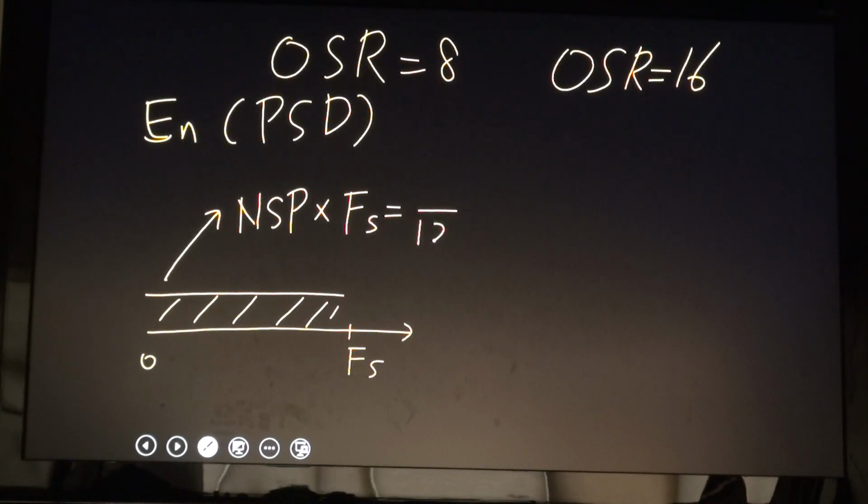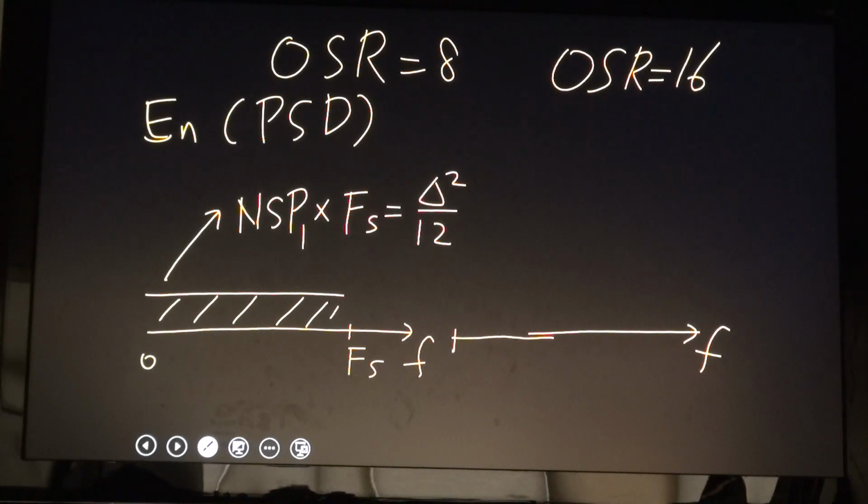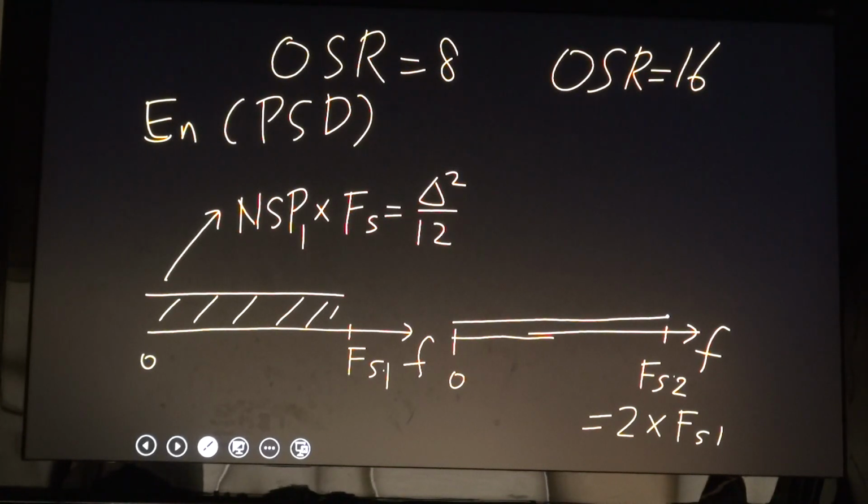For OSR 16, the sampling rate is twice higher, because Fs2 equals twice Fs1. So its power spectral density becomes 1/2.